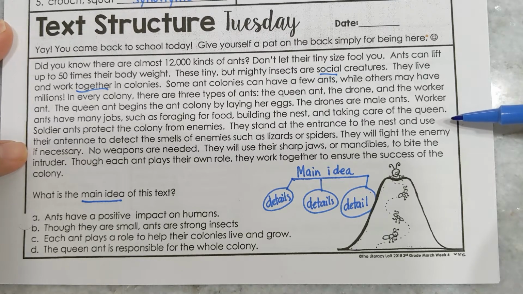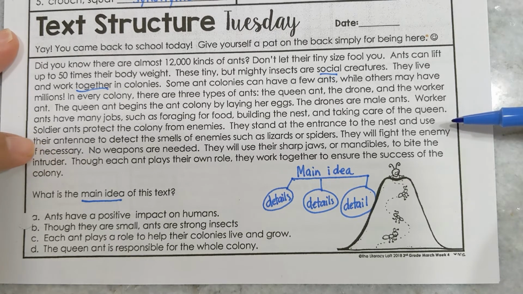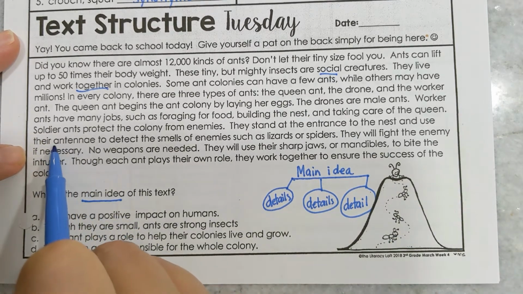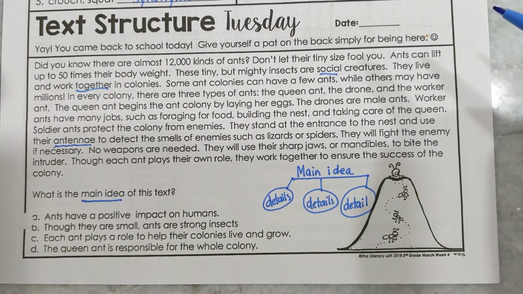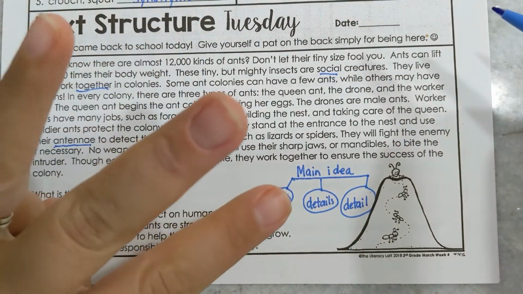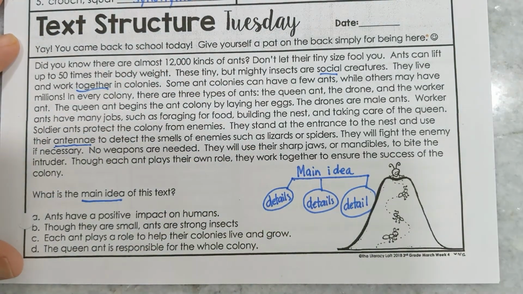They stand at the entrance to the nest and use their antennae. This is plural for antenna. Antenna means one, and antennae means 2 or more, to detect the smells of enemies, such as lizards and spiders. They will fight the enemy if necessary. No weapons are needed. They will use their sharp jaws or mandibles to bite the intruder. Though each ant plays their own role, they work together to ensure the success of the colony.